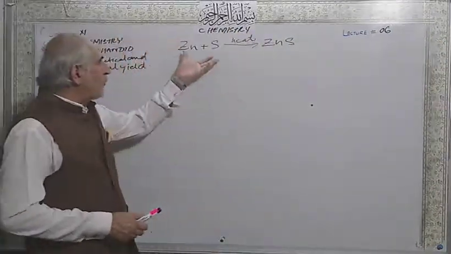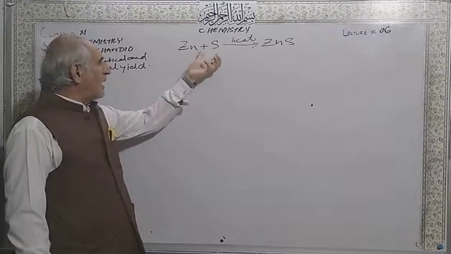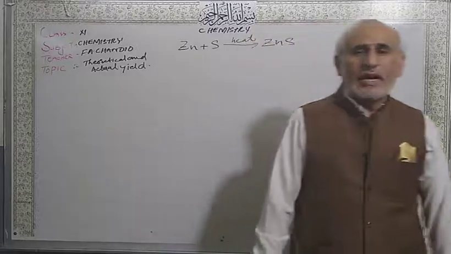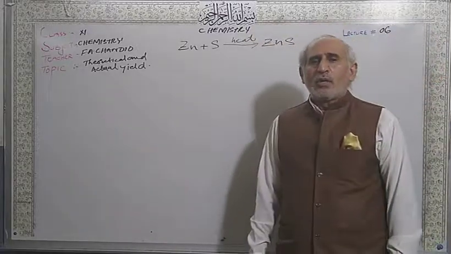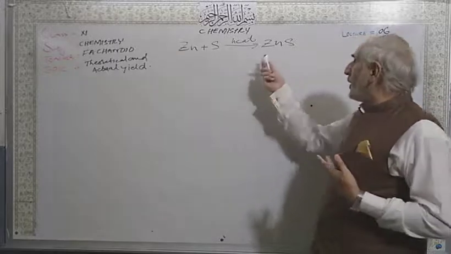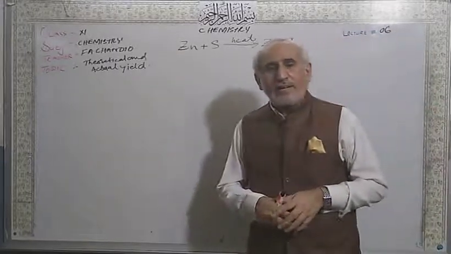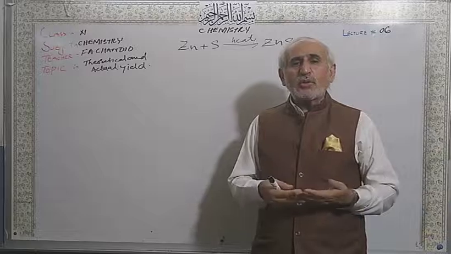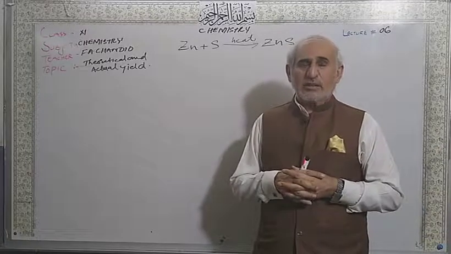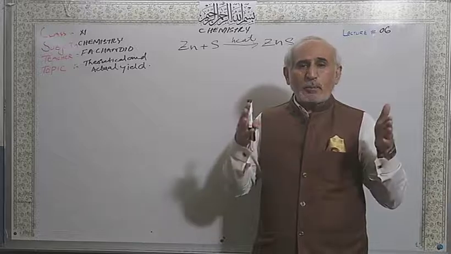But when you perform the experiment, mixing zinc and sulfur in the laboratory and making zinc sulfide according to the equation, and you calculate the amount of zinc sulfide, this amount calculated through experiment is called actual yield or practical yield.